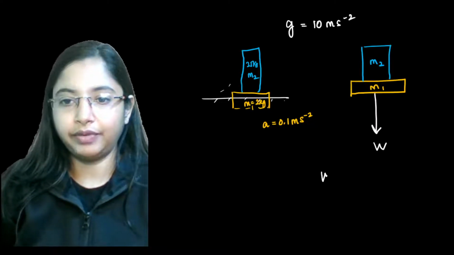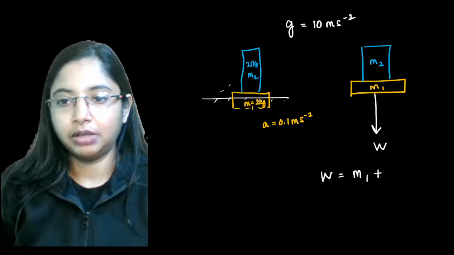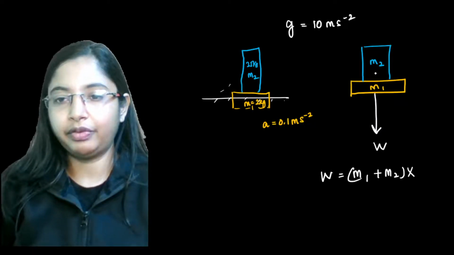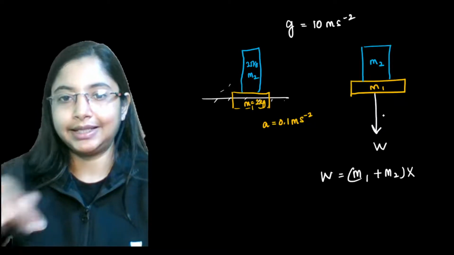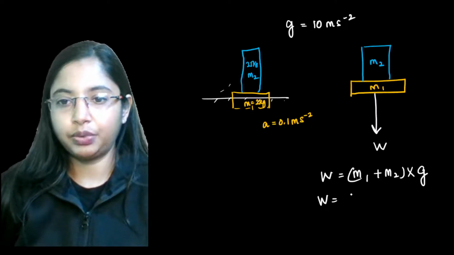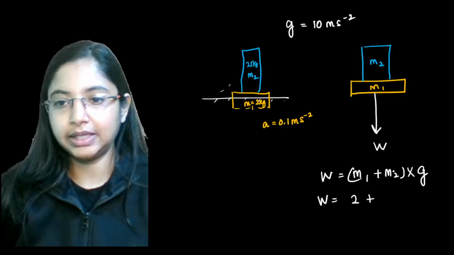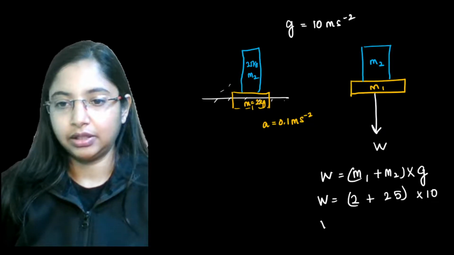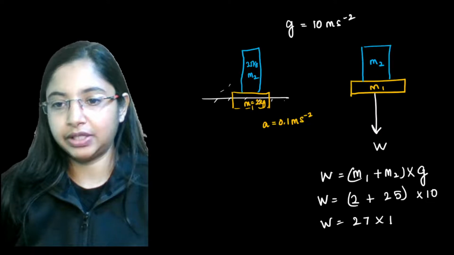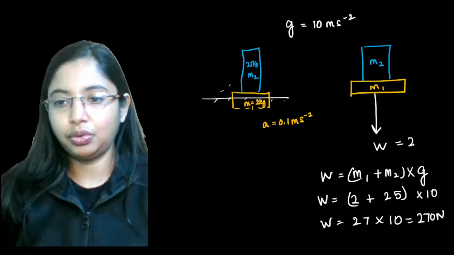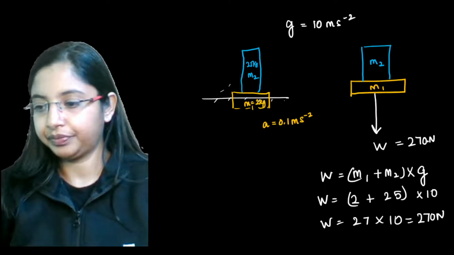In this case, the weight will be because of M1 and M2, with acceleration due to gravity acting downwards. So this will be M1, which is 2, plus M2, which is 25, into acceleration due to gravity, 10. So this is 27 into 10. The weight force over here is actually 270 Newton.